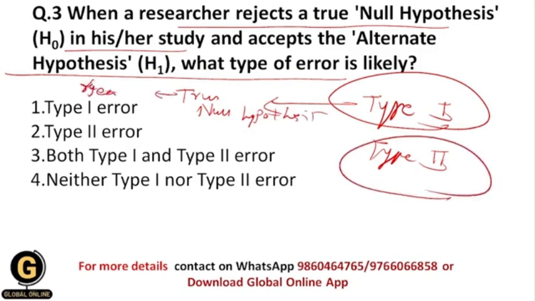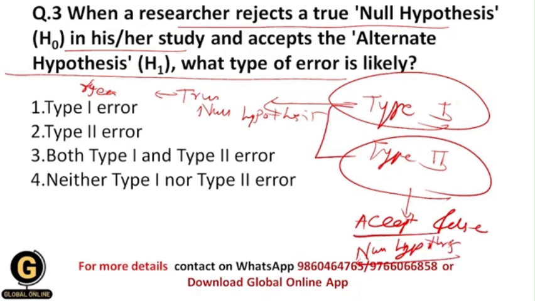And whenever type 2 error occurs, in that situation we accept the false null hypothesis. Okay, false null hypothesis. So these two concepts are really important to all of you, because on these concepts every year you will be getting questions in the PhD entrance test.